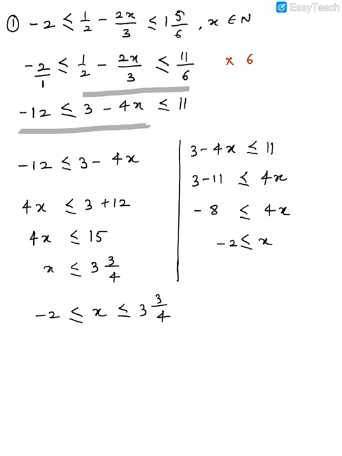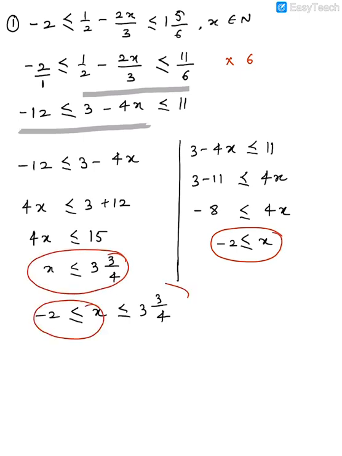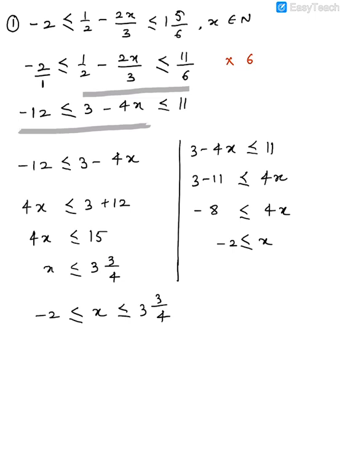Okay, hope you've got it. You have to just combine both the inequalities. So what I'm basically doing is taking this thing I've written here and this thing I've written here. We have to combine these two inequalities. Now we write the solution set. So what is the solution set for this? Solution set or SS is equal to x such that... I don't need to do all this, guys, because it's a natural number, so I can just write directly the roster form.